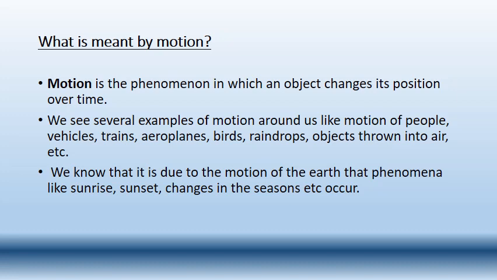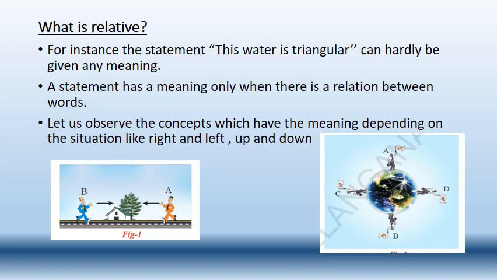In our daily life, we see different examples of motion, like trains moving, birds flying, aeroplanes flying, or children playing catch with a ball. All these are examples of motion. Moreover, sunrise, sunset, and the changes in the season also occur due to the motion of the earth. Because of the movement of the earth only, we get sunrise, sunset, day, night, and also the changing of seasons. So now we understood the concept of motion.